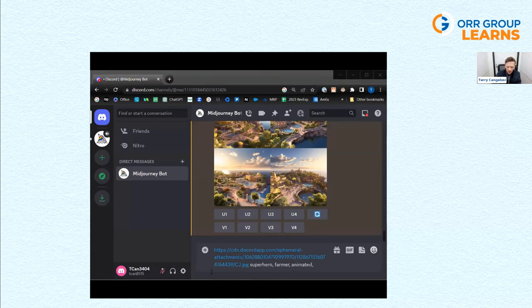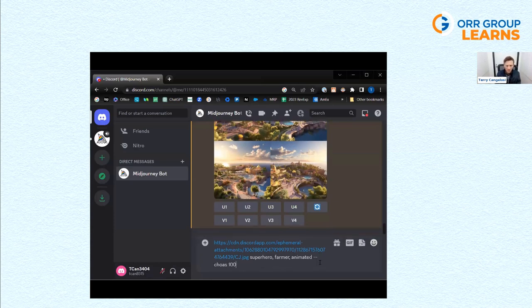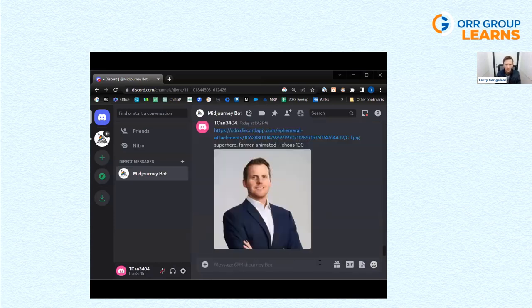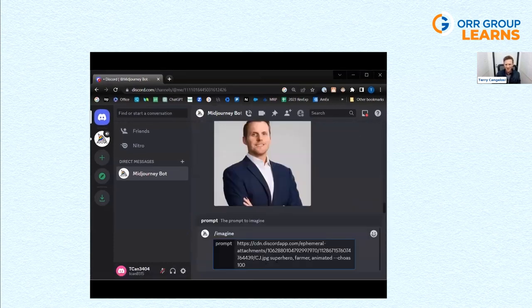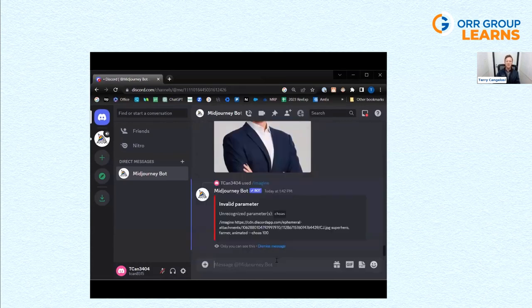We did Golden Light, so yeah, I think this is a good starting point. Let's just see what happens when we chaos this up to 100. Oh, you know what would have been important if I actually included the imagine part there. Great picture, CJ. All right, now we're gonna put this in here and see what it comes up with.